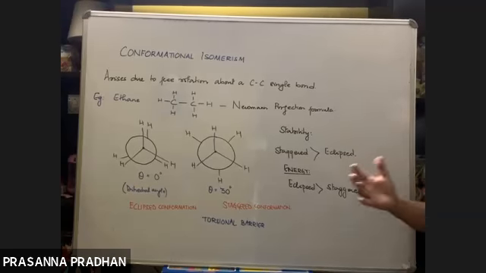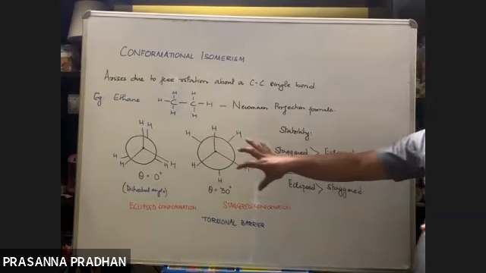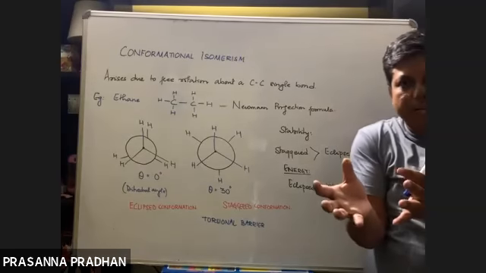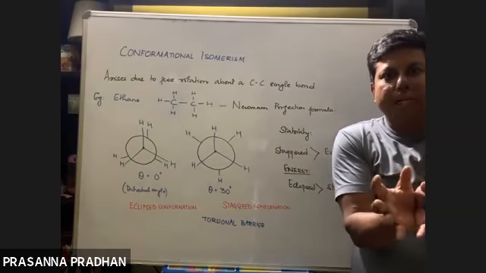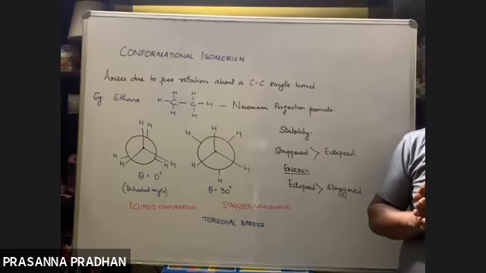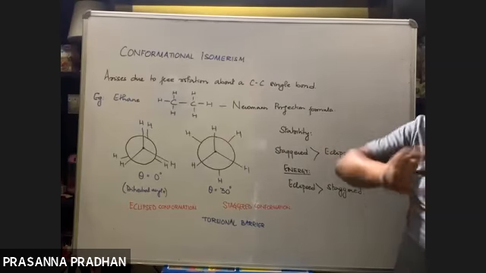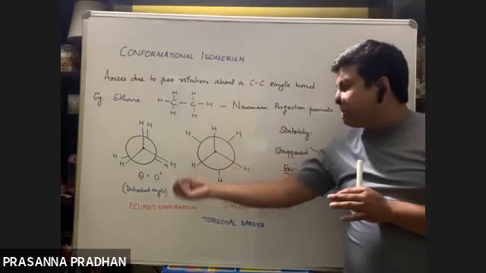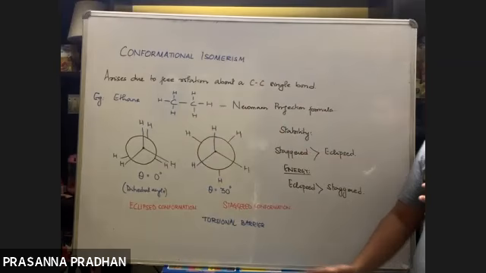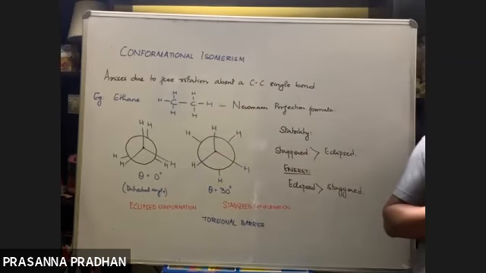So the molecule tends to exist in the more stable form. If you have a sample of ethane molecules, the majority will exist in a staggered conformation. Why? Because it is stable. But yes, some energy is required to change the angle from eclipse to staggered conformation, and this energy is known as a torsional energy.